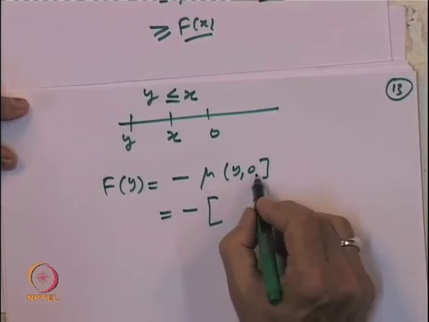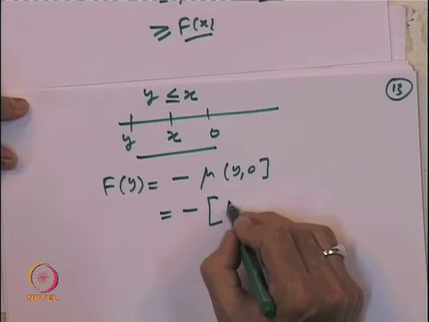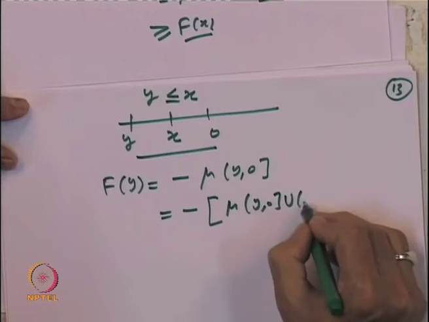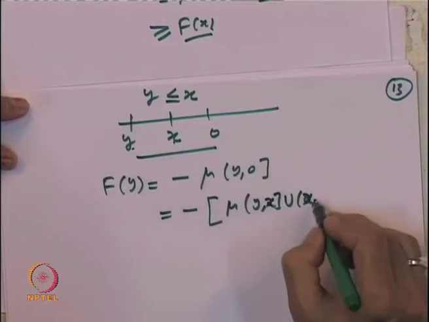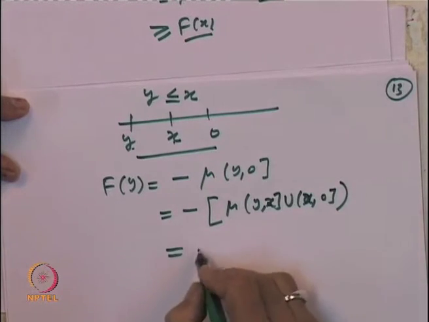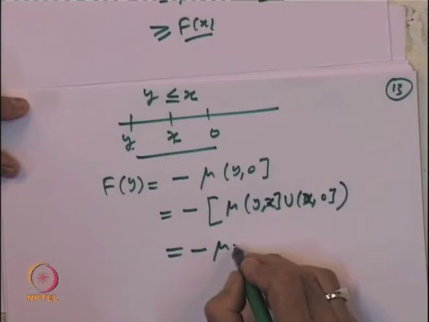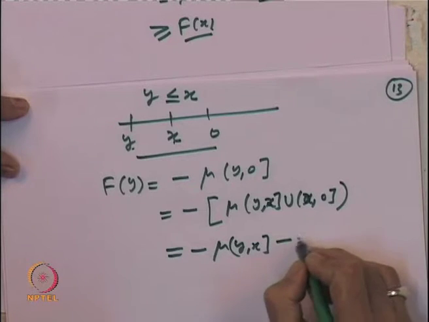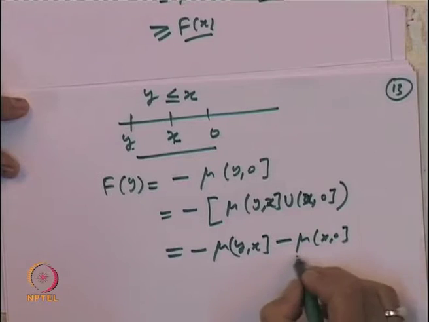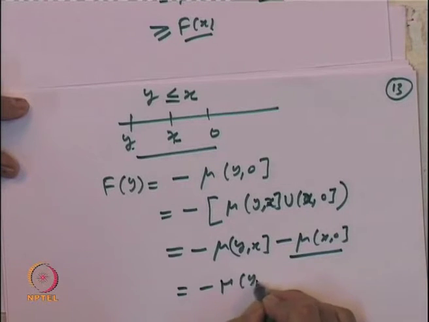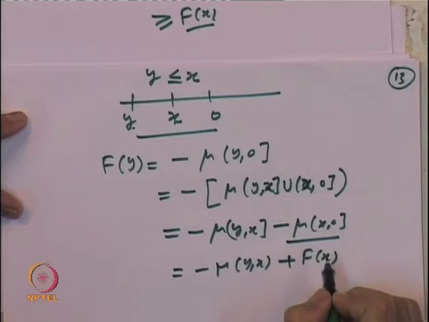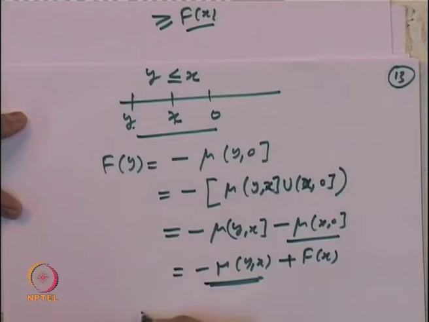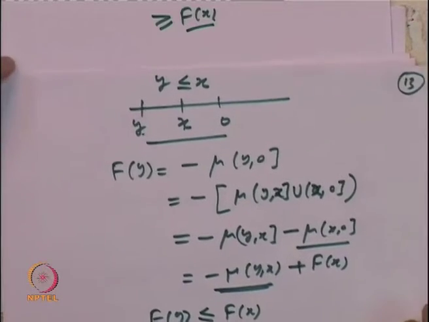So, I can write this as minus of mu of y to x union x to 0, and that by additive property is minus mu of y to x minus mu of x to 0, and this is plus f of x, because f of x is defined as minus of mu of x to 0, and the mu of y to x part is a negative quantity, that means f of y is less than or equal to f of x. So, once again that property is true.